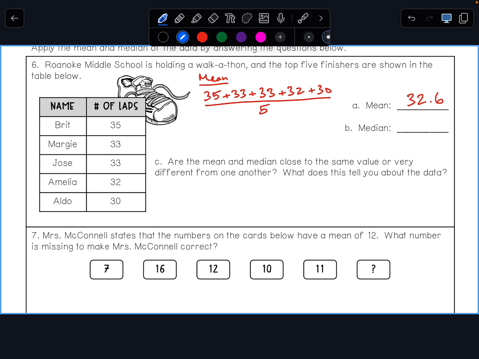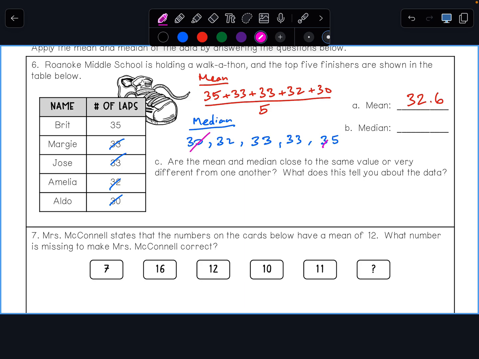So the median, let's do that in blue. Order the numbers from least to greatest. So the smallest number is 30, followed by 32, two 33s, and a 35. And we have 5 numbers here, so we should have a middle.